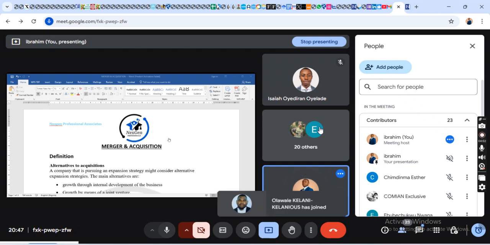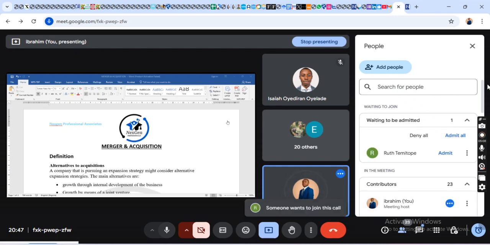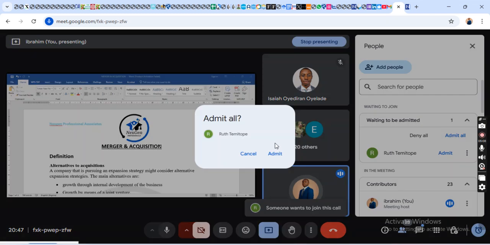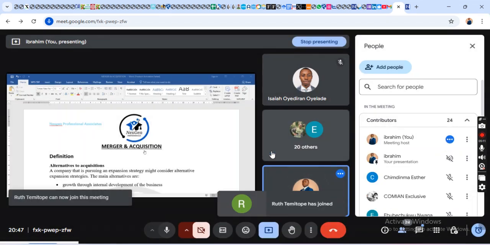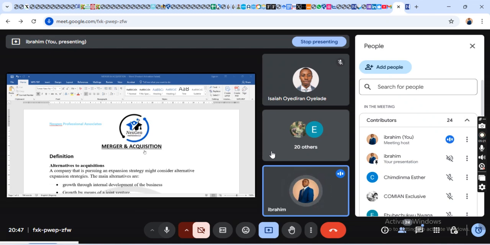100%. A practical illustration could be the case of Profidos Bank and Unity Bank, right? We don't know whether Profidos wants to merge with Unity or Unity wants to merge with Profidos, because recently I saw that CBN actually approved their merger, right?